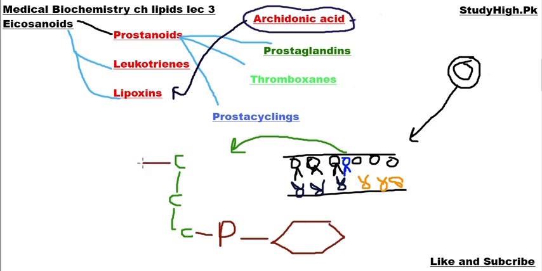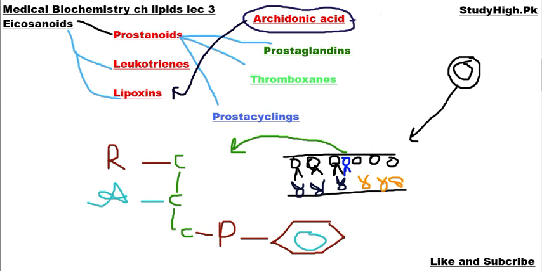The acid that is attached with the glycerol of phosphatidylinositol at carbon number 1 is stearic acid. Whereas the most important acid that is attached with carbon number 2 is arachidonic acid. So here arachidonic acid is attached with carbon 2 of phosphatidylinositol, and the detailed structure of phosphatidylinositol we will discuss in our coming lecture. So what will happen?